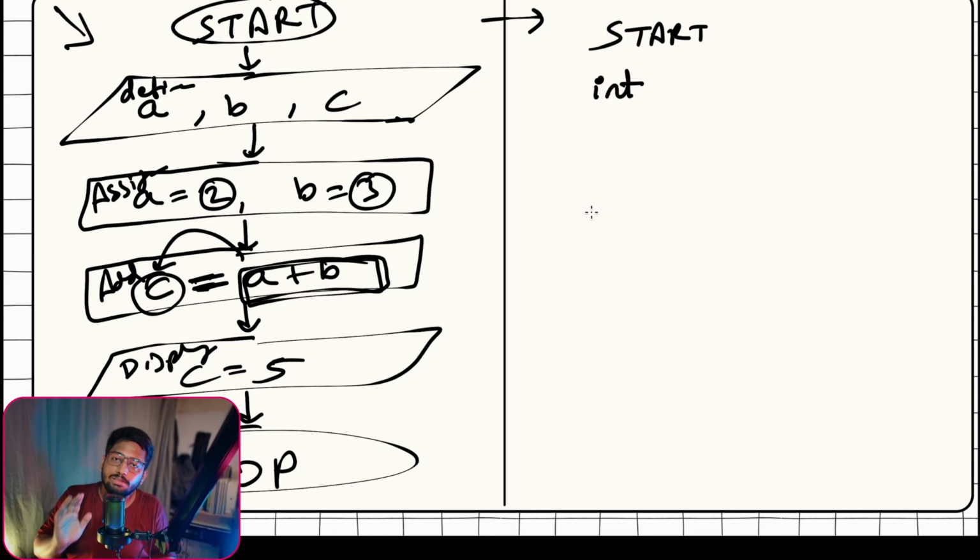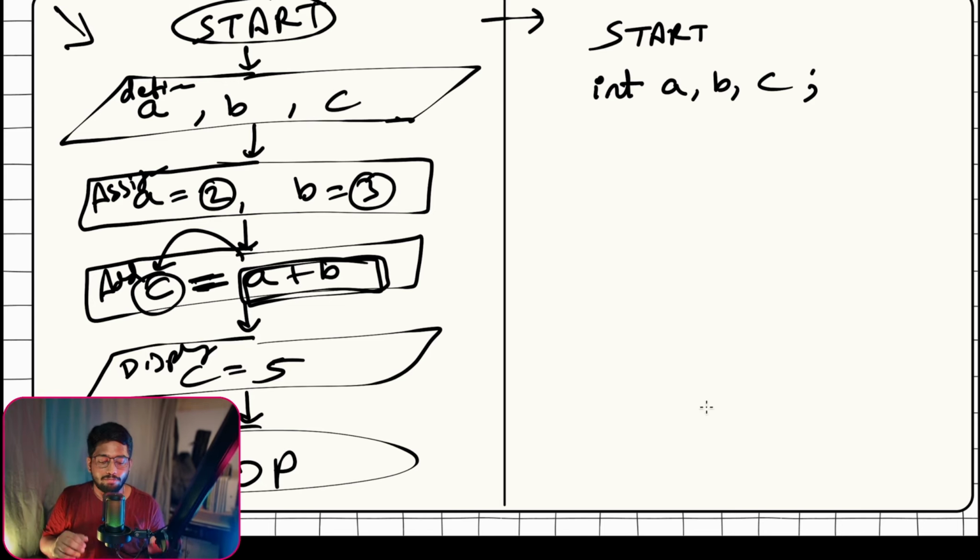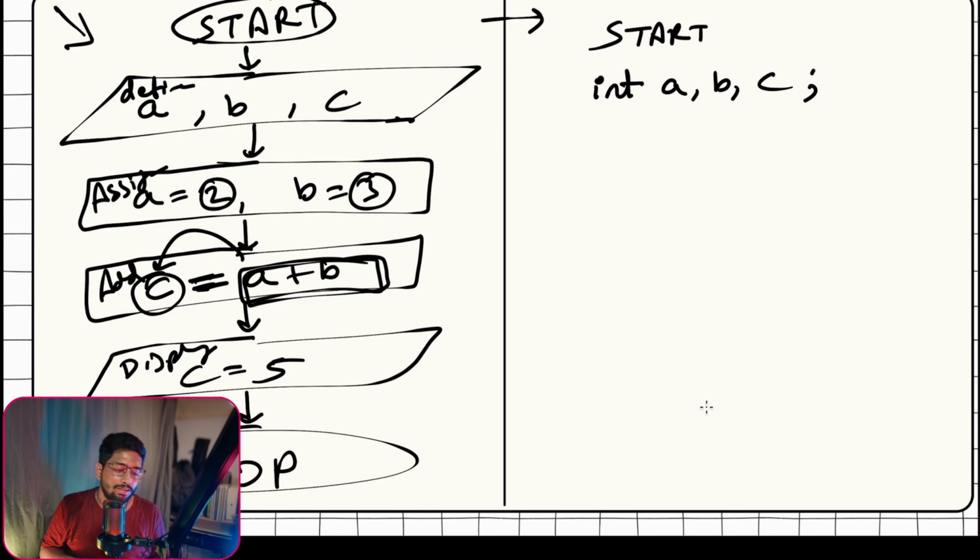So it's int a, b, c. That's it. And whenever we end any statement, currently we'll end it with a semicolon. The things I'm explaining will not make much sense for this part, but eventually when we move ahead we'll understand.